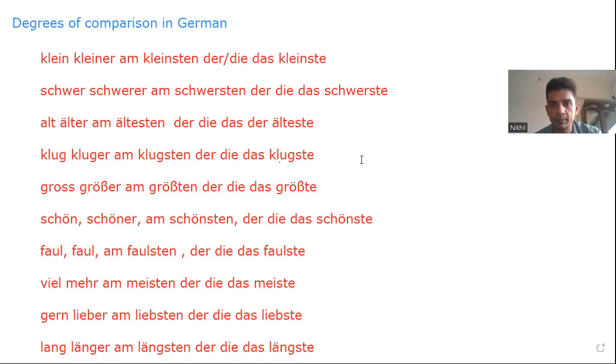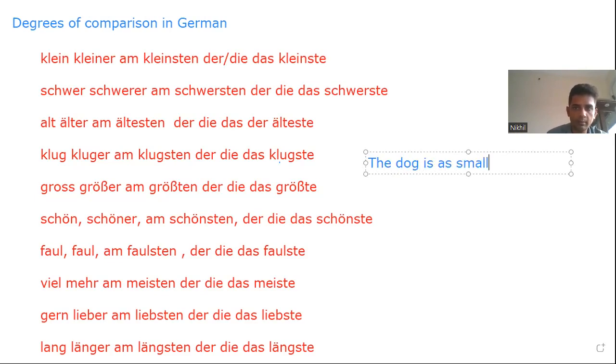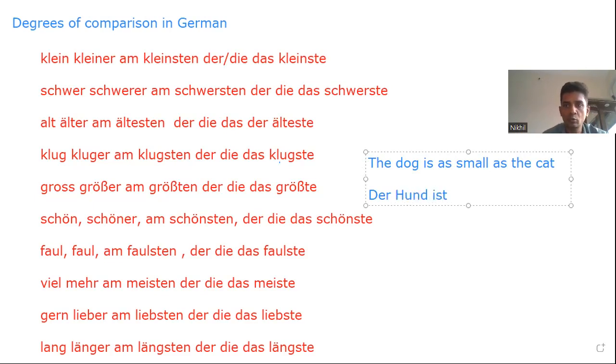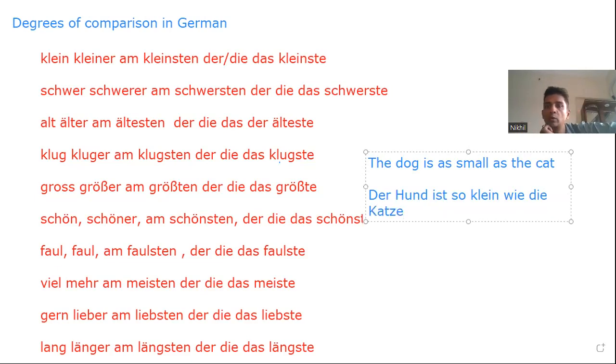Let's discuss examples. Klein means small. The dog is as small as the cat. How do we use these degrees? The dog is as small as the cat: Der Hund ist genauso klein wie die Katze. This is the positive form.